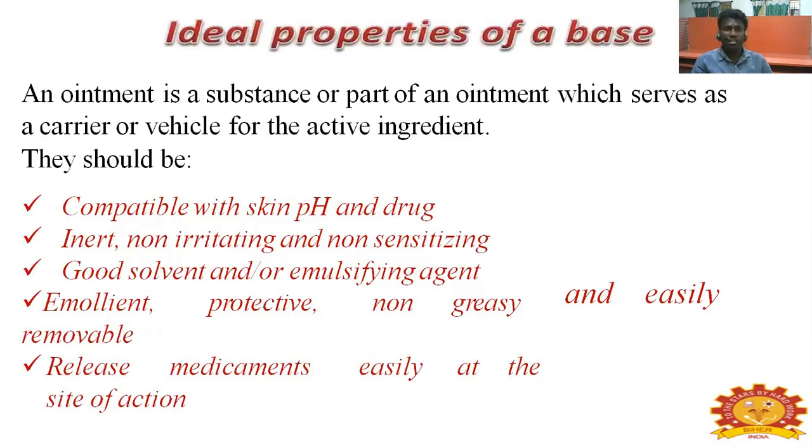Ideal properties of a base. The base is a substance or part of the ointment which is the carrier or vehicle of the active ingredient. It should be compatible with the skin pH and the drug, inert, non-irritating and non-sensitizing, a good solvent or emulsifying agent, emollient, protective and non-abrasive, easily removable, and release the medicament easily at the site of action.